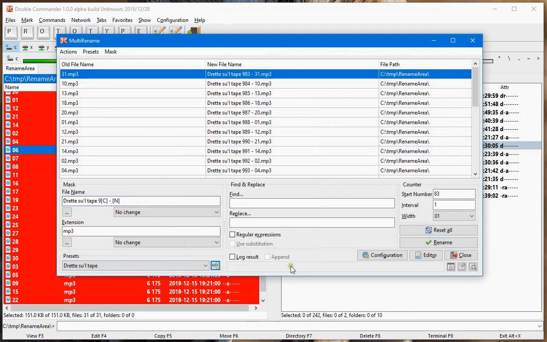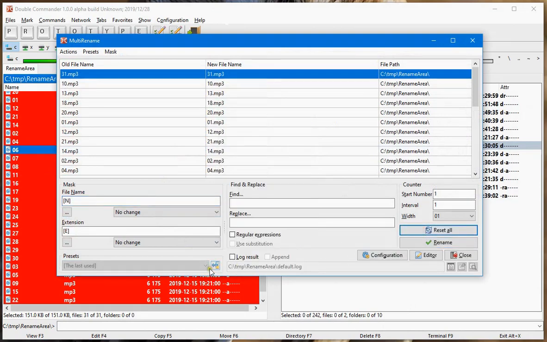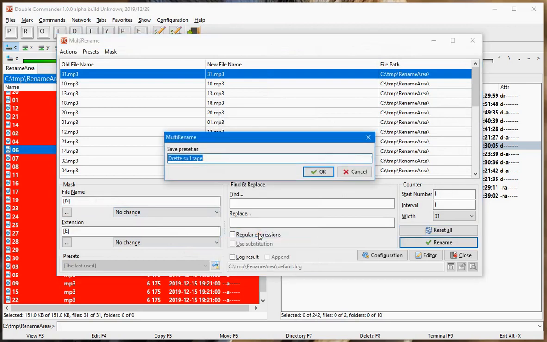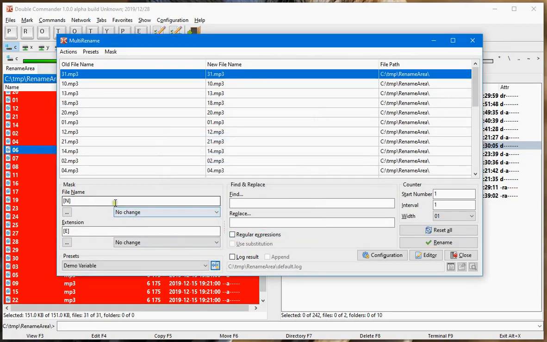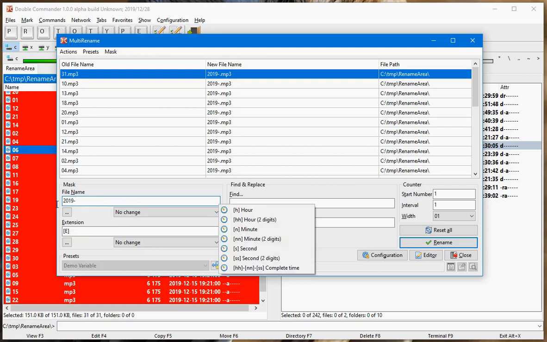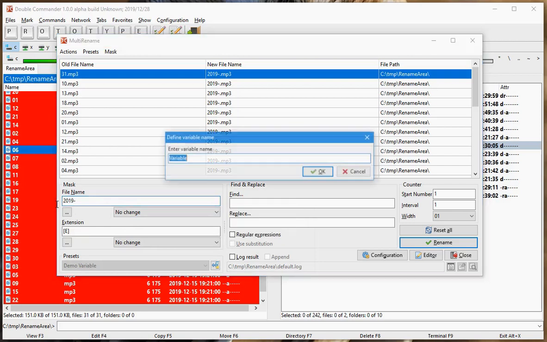Let's suppose I do totally a new one that I will save as a demo variable. So basically what I would do would be something like 2019. Then I want to ask the user the month, ask something with a variable. Here I will type the variable name, it will be a kind of int, enter the month, 2-digit.